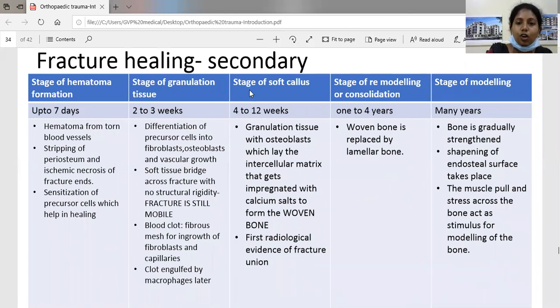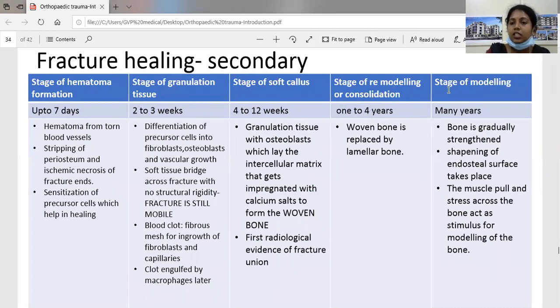Coming to the stage of soft callus, it lasts up to 4 to 12 weeks. Here the granulation tissue with osteoblasts lays the intercellular matrix that gets impregnated with calcium salts to form woven bone. The first radiological evidence of fracture union is callus, which is seen on X-rays after 3 weeks. Coming to the stage of remodeling or consolidation, it lasts for up to 1 to 4 years. Here the woven bone is replaced by lamellar bone.